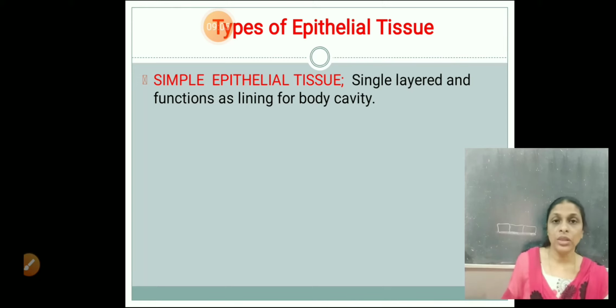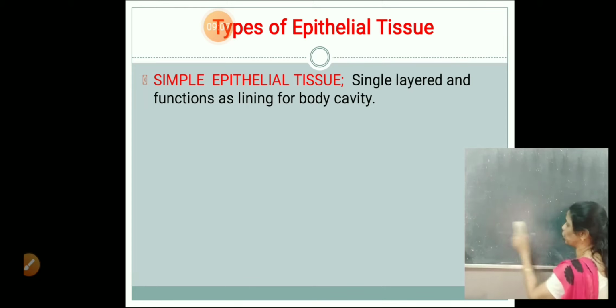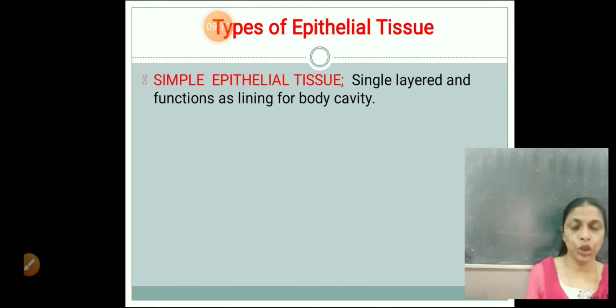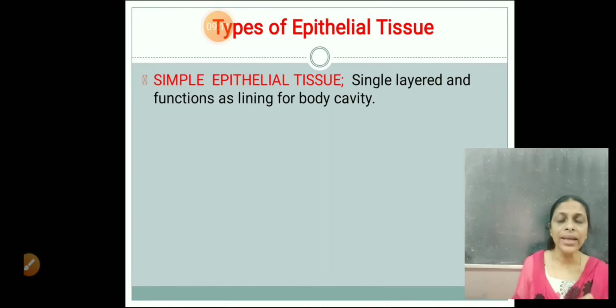The first one, squamous epithelial tissue. Squamous epithelial tissue are thin, flat cells. Thin, flat cells, which are arranged just like tiles on a floor. Right? In your houses, you have tiles on your floor, isn't it? So how are these tiles arranged? They are thin and flat, and they are arranged one after the other. Right? And these epithelial tissues are called as a squamous epithelial tissue.